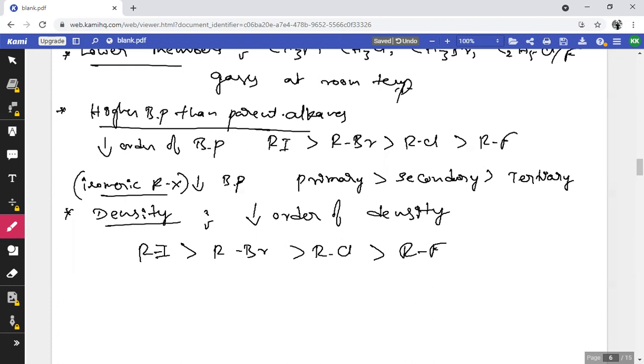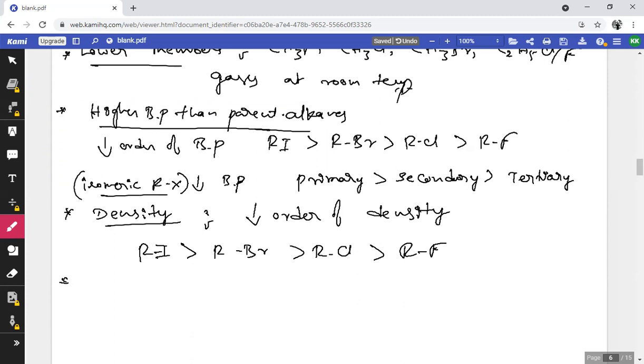And you know that density is nothing but the ratio of mass by volume. As we move down the halogen group, the molar mass of the halogen increases, so density also increases down the group.